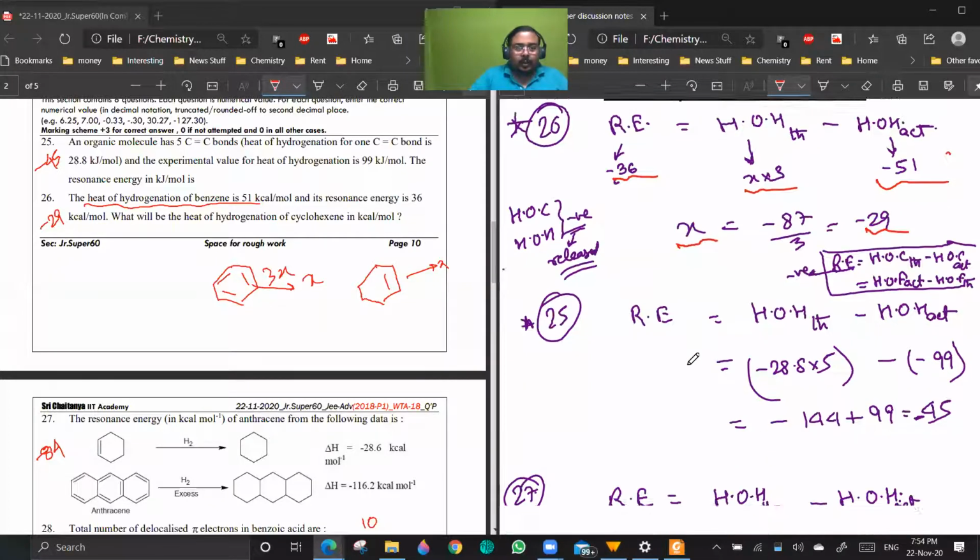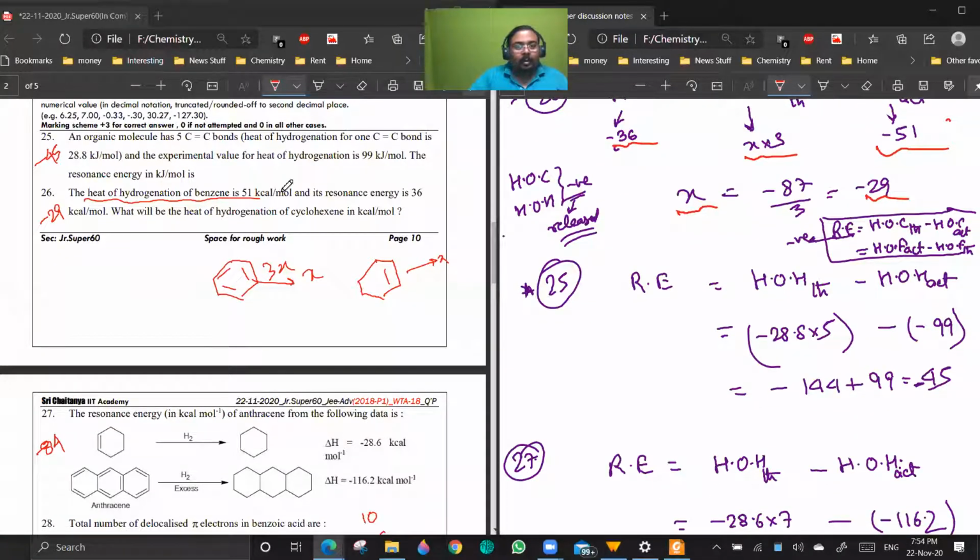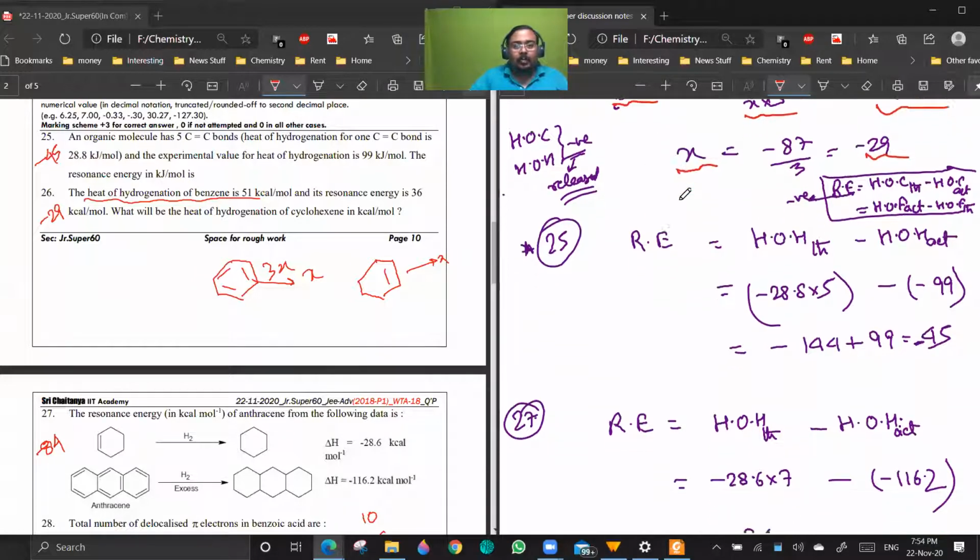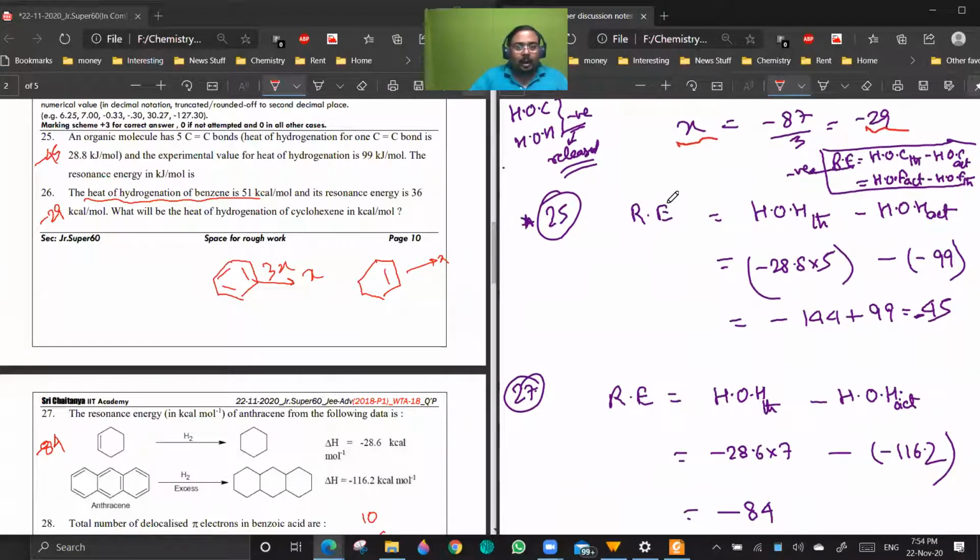Question 25. Again, you have 5 C double bond C bonds, and it is given that the heat of hydrogenation per C double bond C is 28.8. But there is some resonance taking place. The theoretical heat of hydrogenation will be this into 5.